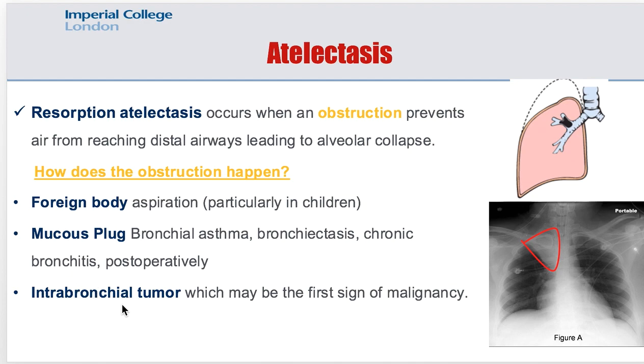The other cause of atelectasis is intrabronchial tumor, which may be the first sign of malignancy. As you can see here in this chest X-ray, normally the lungs are filled with air, so they appear black. But because there is no air here in the upper lobe of the right lung, because of atelectasis, it will appear as an opacity on chest X-ray.